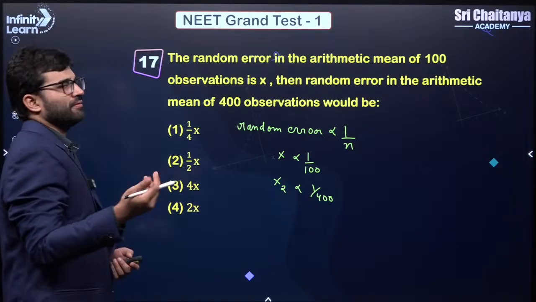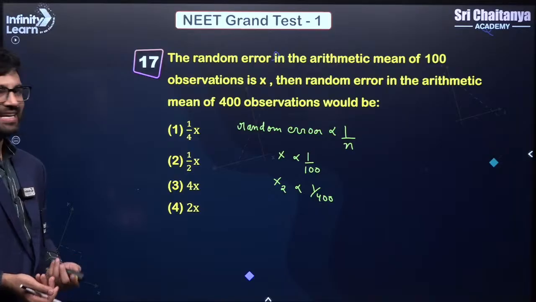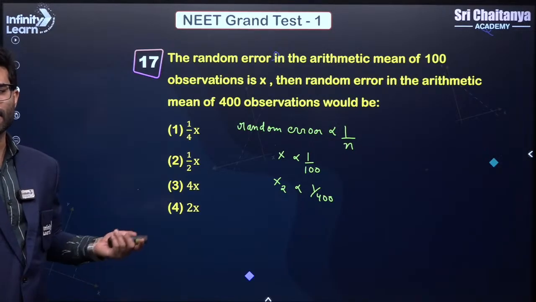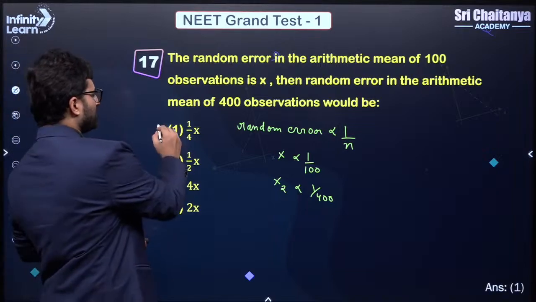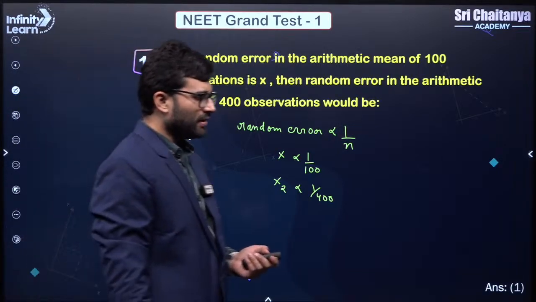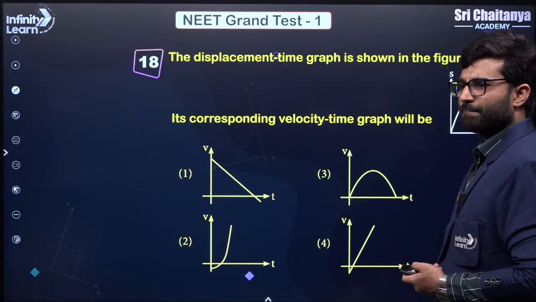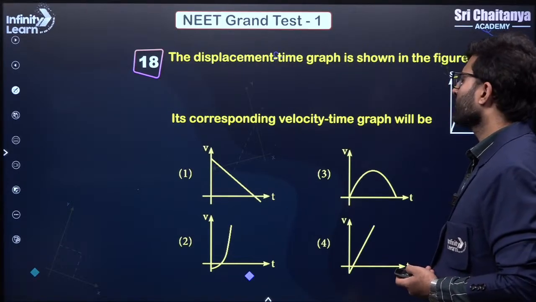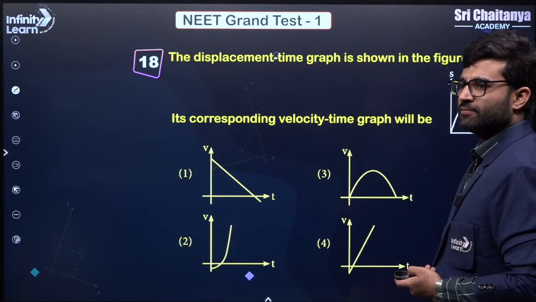So basically if you are increasing the observations by 4 times, what will happen to the error? It will become lesser, right? So more the number of observations, lesser is the error, correct? So basically it will become X by 4. Clear? This is straightforward. I'm not spending much time here. Right? Next. Less error, more observations, correct.